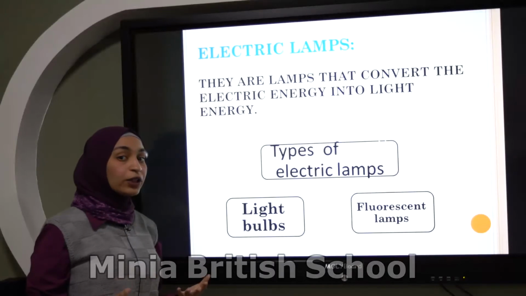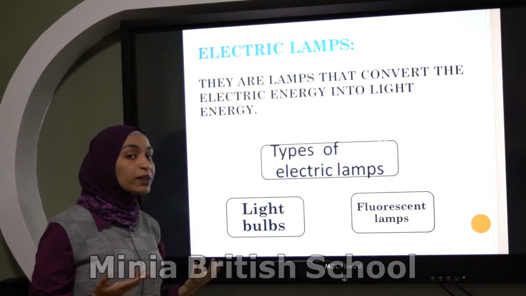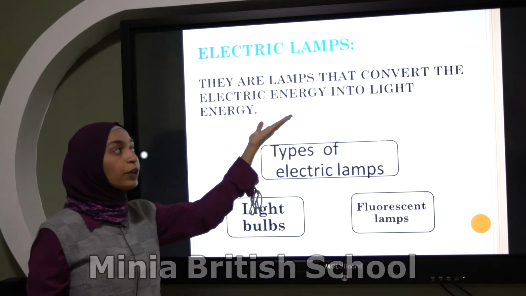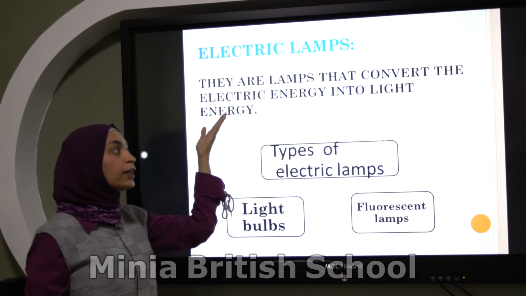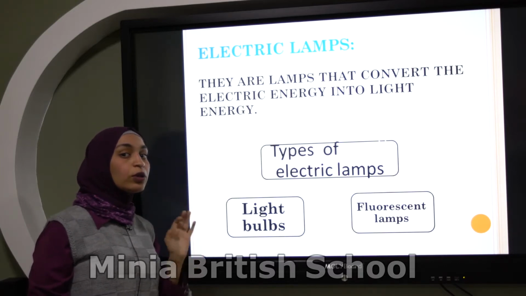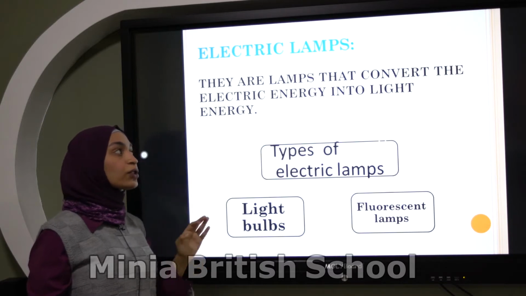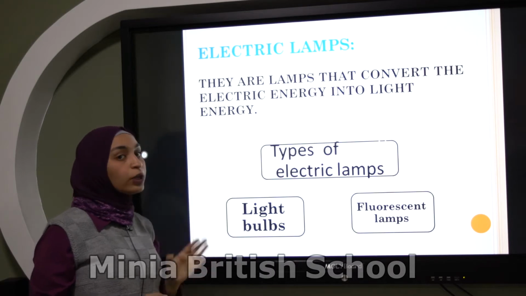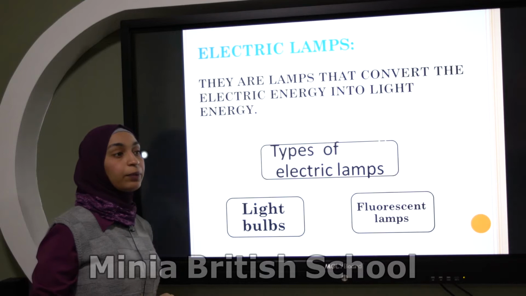I said electric lamp more than one time. What is the meaning of electric lamp? They are tools that convert or change electric energy into light energy. So if I ask you to write the scientific term, they are tools that change electric energy into light energy. You will write electric lamp.